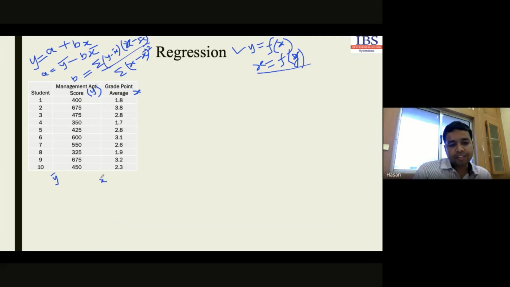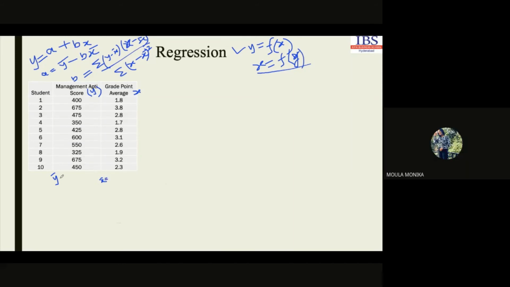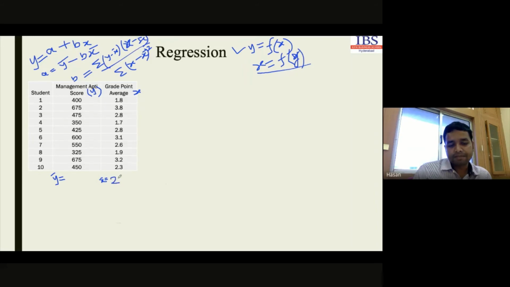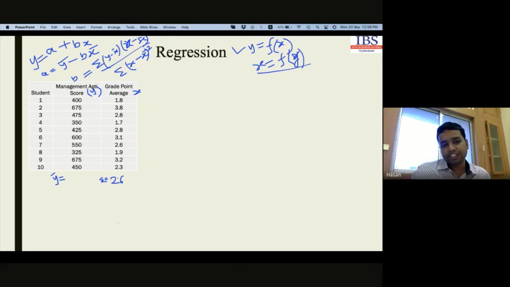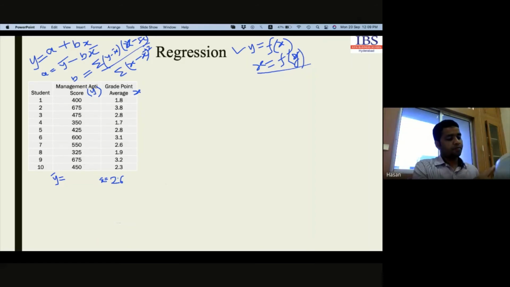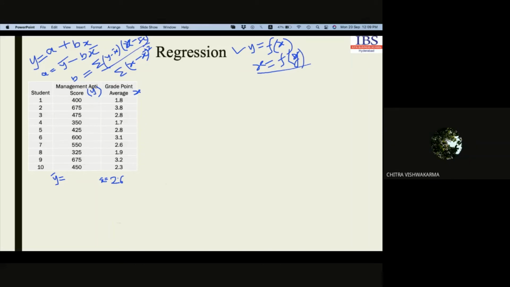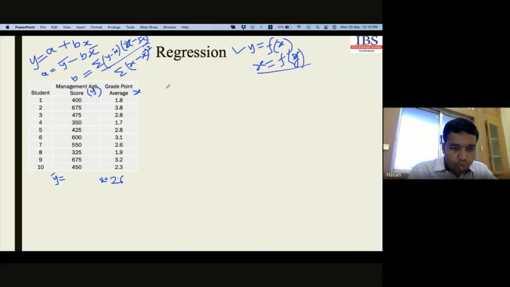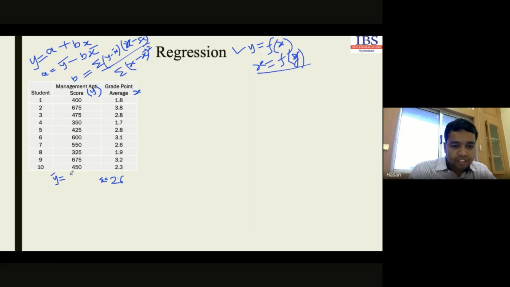Anyone who got the value for average of x and y? Sir, average of x is 2.6. 2.6, very good. Then for y? For y, how much will it be? 522.5. Everyone got the value 522.5? I have just written here.